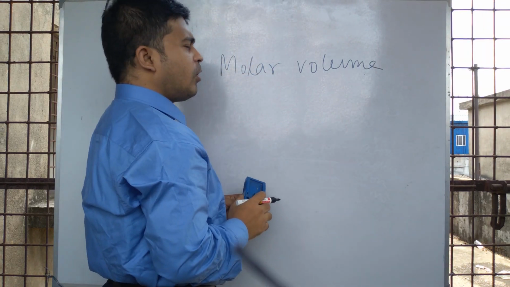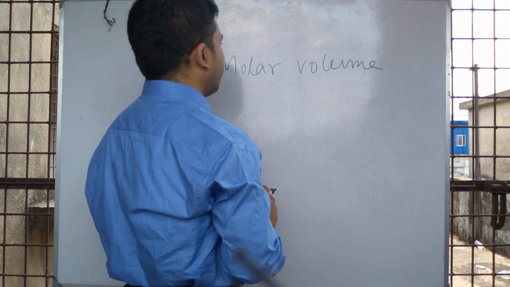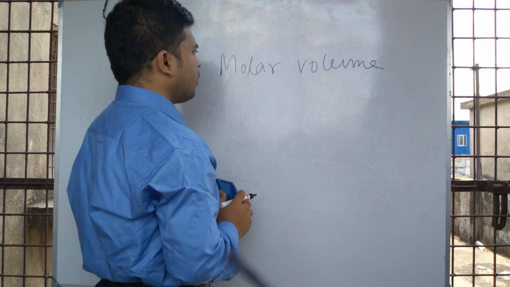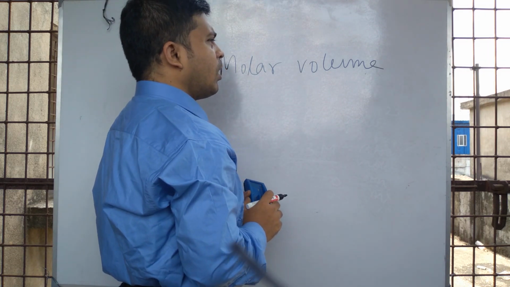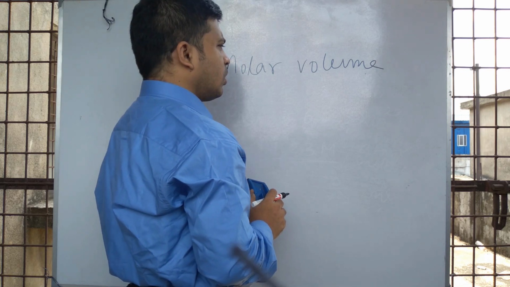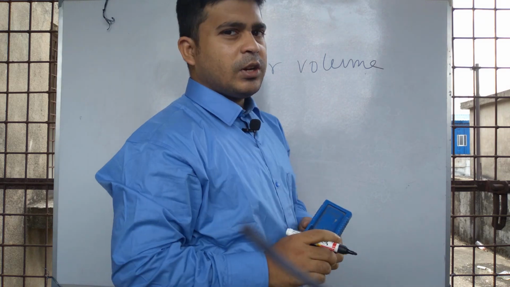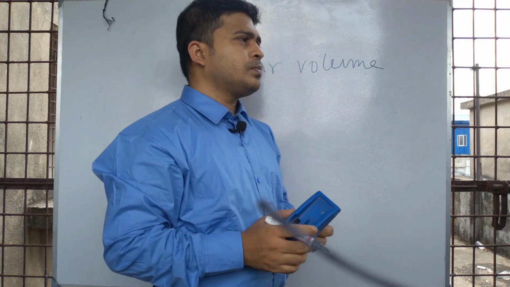Under identical conditions of temperature and pressure, equal volumes of gases contain equal amounts.